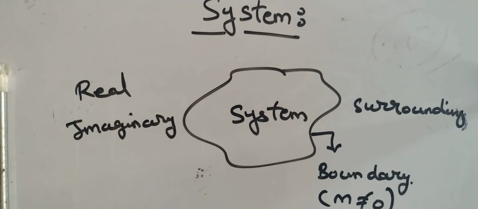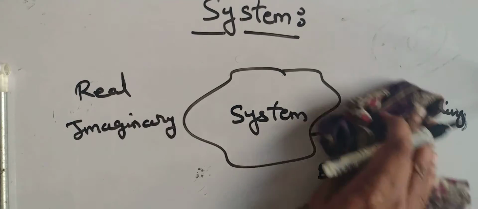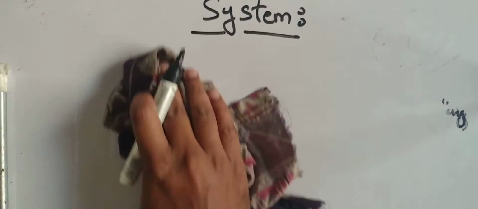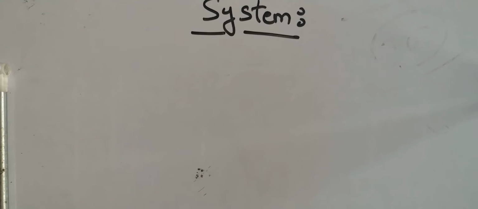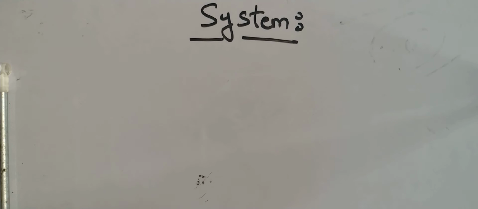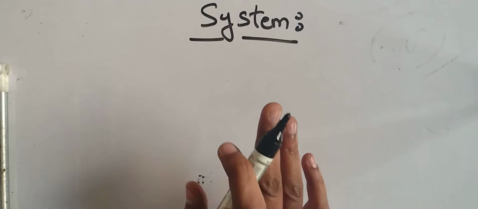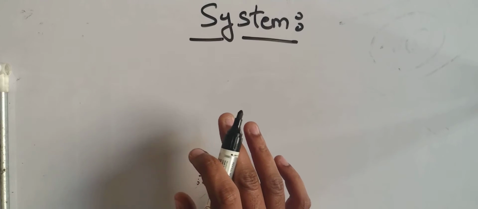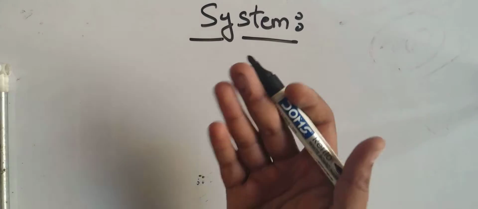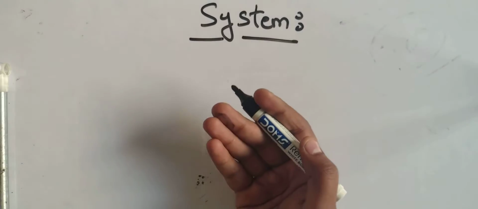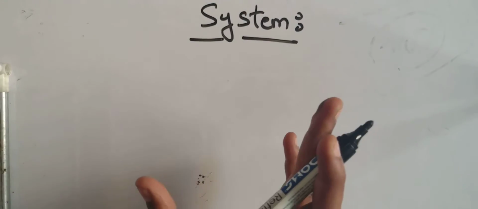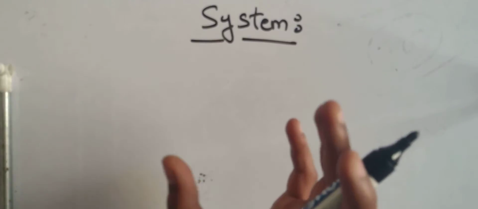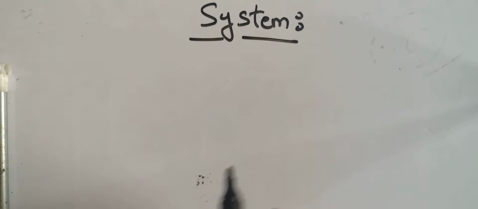Are you following it? Now there are three types of systems. Every system has its own function to perform. For example, in our body we have numerous systems: digestive system, respiratory system, urinary system, excretory system. So what do you mean by system? A system has a particular aim, a particular work to perform.